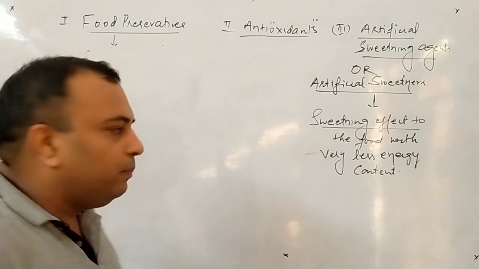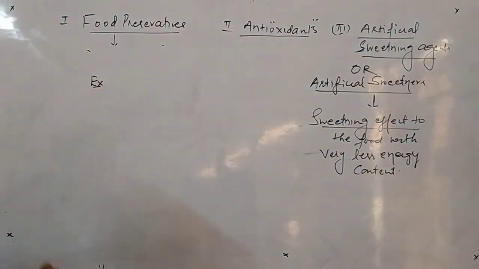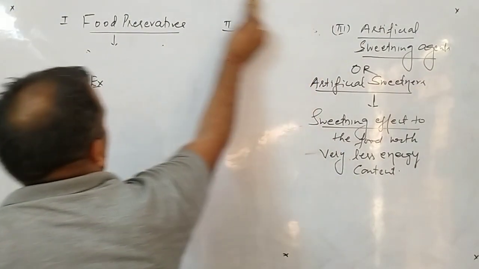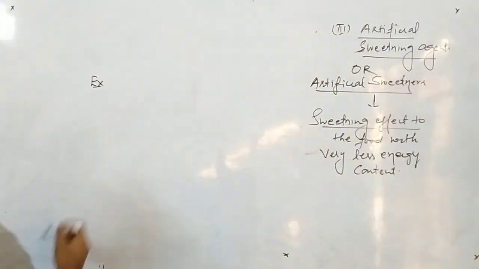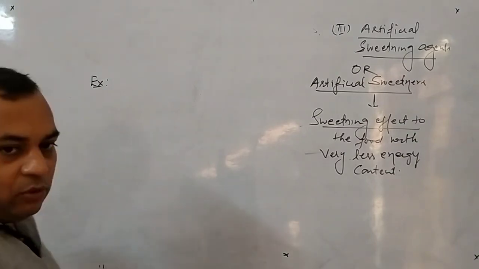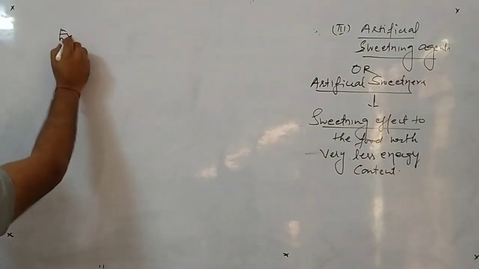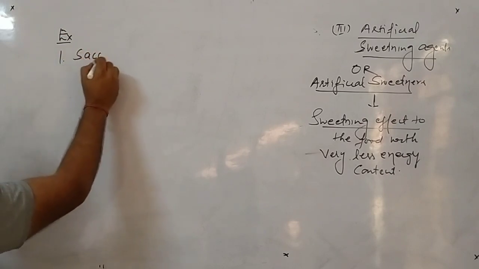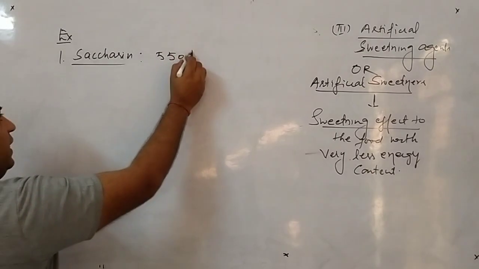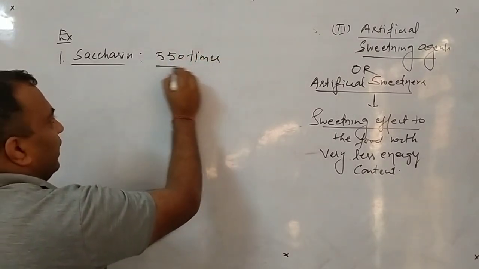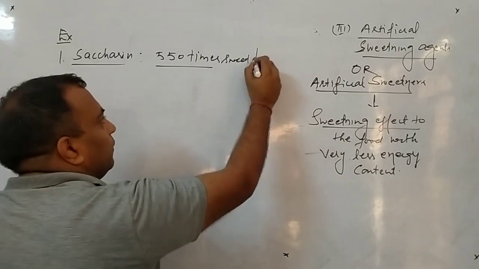Now we have to see the examples of this. So now we will discuss the examples. The first example is saccharin. This saccharin is 550 times sweeter than sucrose.